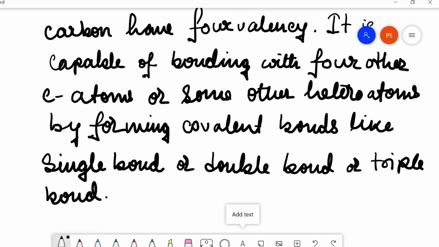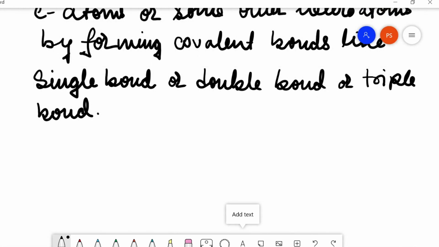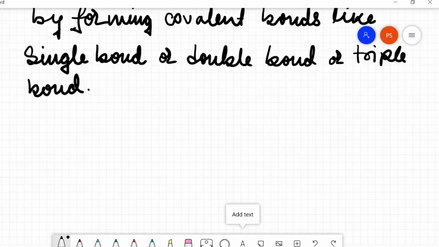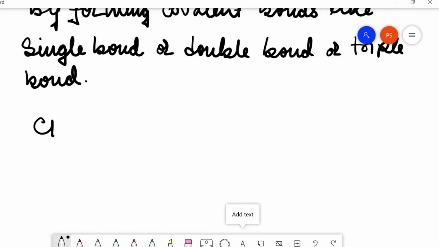Now, if we have to study some examples, the most common example is CH3CH2Cl. The skeleton structure will look like this.